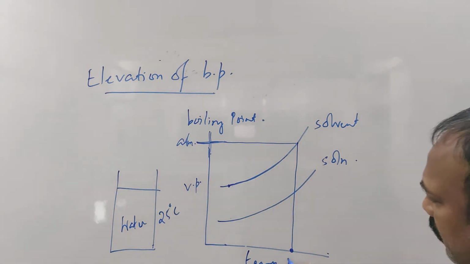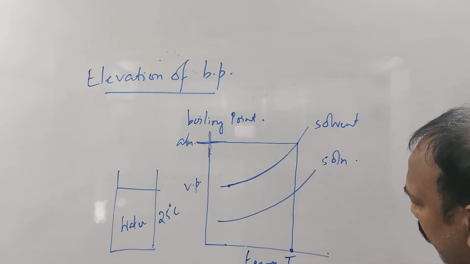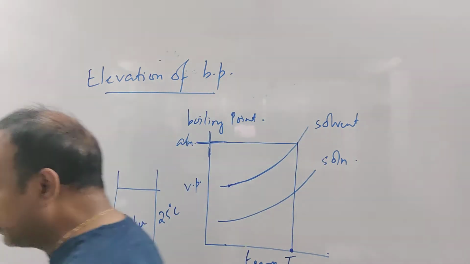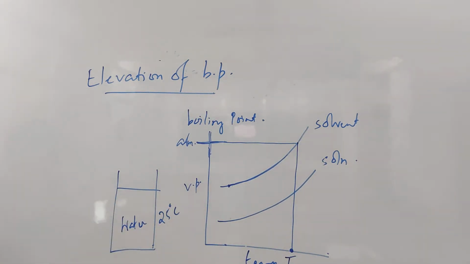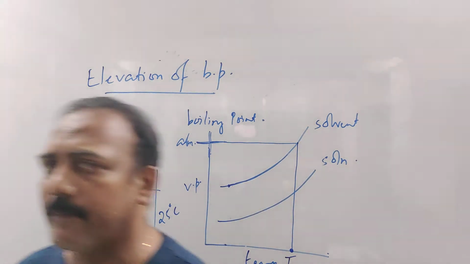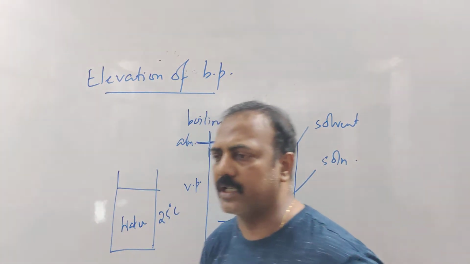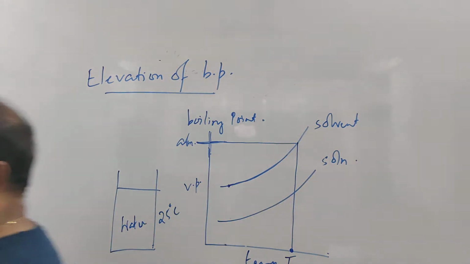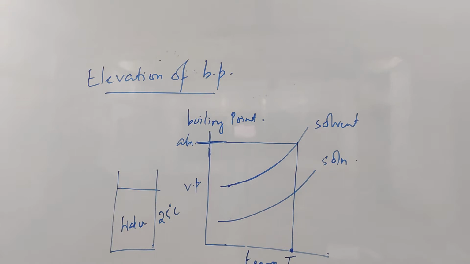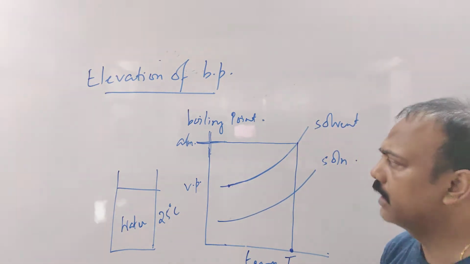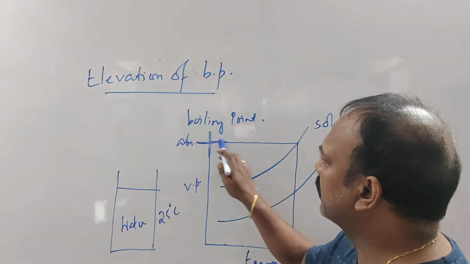This is the boiling point of pure water, which is represented by TB, capital T suffix B. So I hope you understood what boiling point is. Again, boiling point is the temperature at which the vapor pressure of the liquid becomes equal to the atmospheric pressure. Let the atmospheric pressure be this much.